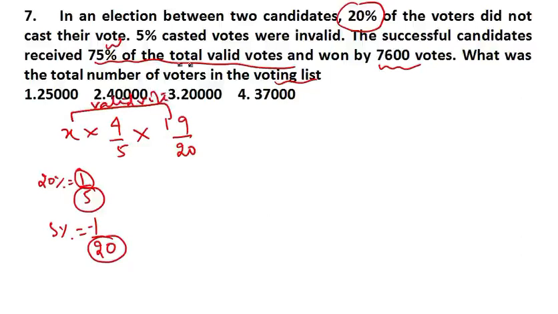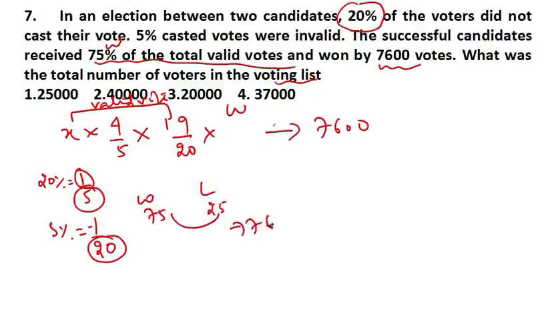Okay, and the winning candidate gets 75% of the valid vote and he wins by 7600. Now the winner got 75% of the valid vote. It means that if the winner got 75%, the loser must have got 25%, and he wins by 7600. So what is the difference? The difference is 50%. Now these 7600 represent 50% of the valid vote.